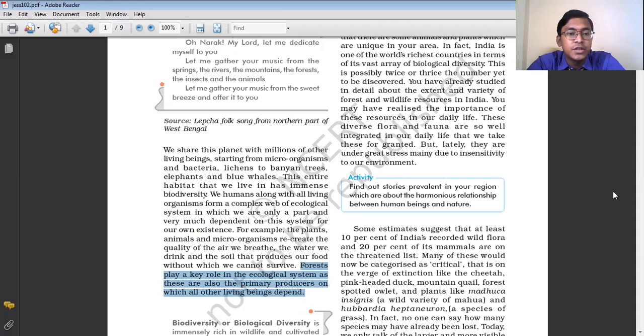Like we human beings, we depend on the forest. The animals and all also depend on the forest for their survival. The forests are their homes. The forest provides us with various medicinal herbs, and it provides us with oxygen. This is why the forest plays a very important role in the ecosystem, or the ecological system.